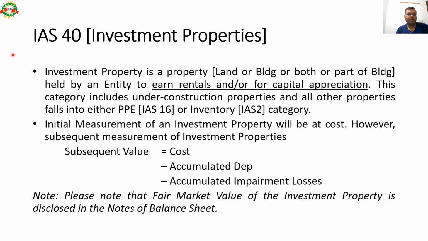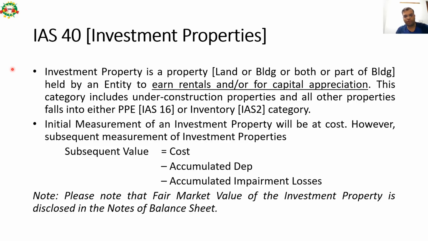Next important Indian accounting standard is Ind AS 40, and it talks about investment properties. Investment property is a property, it can be land or building or both or part of a building, held by an entity to earn rentals and or for capital appreciation.